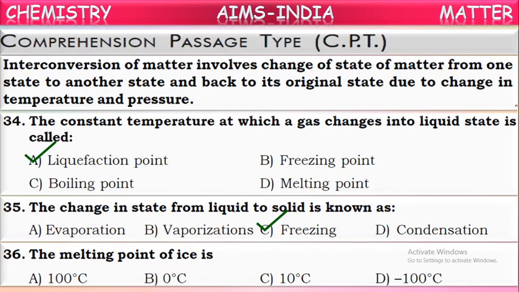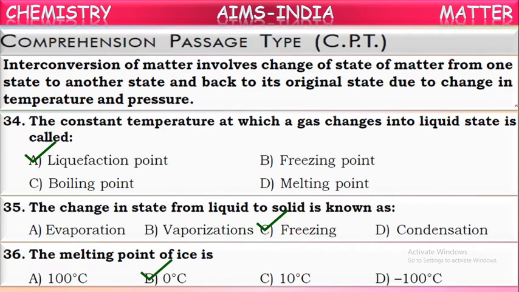The temperature at which a solid substance starts converting into liquid state is called melting point. We know ice starts converting into liquid after coming to 0 degrees Celsius. So 0 degrees Celsius is the melting point of ice.